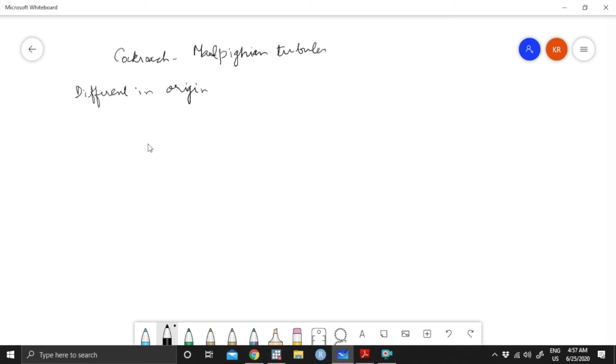When we say origin, it means evolutionary origin. They are different in evolutionary origin from nephridia. And these are outpocketings in the alimentary canal.